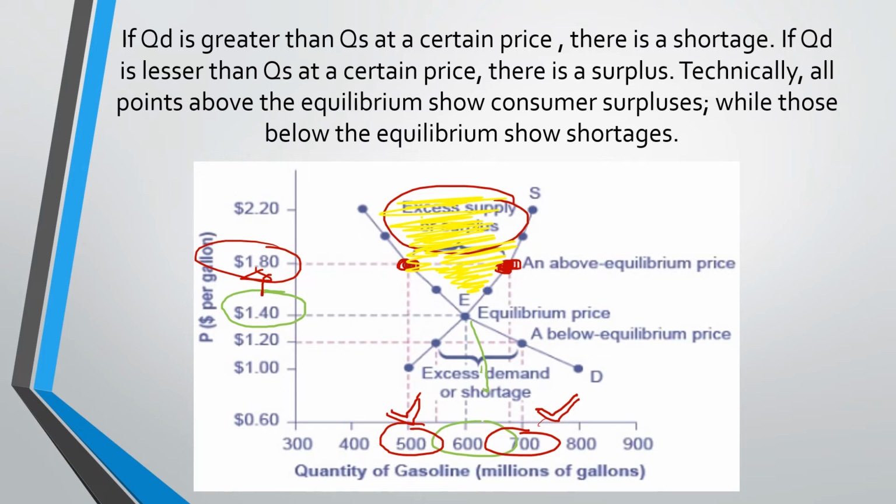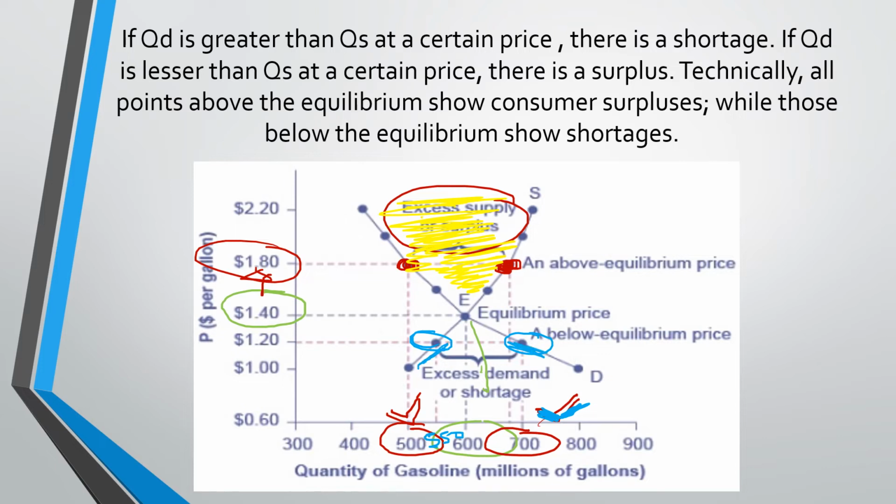And if you put a price that's below the equilibrium price, of course, the buyers would like that. They're going to buy more of it. So this time 700 is the QD or quantity demanded. And if it's below the equilibrium price, a lower price would not encourage the sellers at all. So they're just going to be selling a few. So this time they're selling between 500 and 600, maybe 550, because this is the supply curve and this is the demand curve.